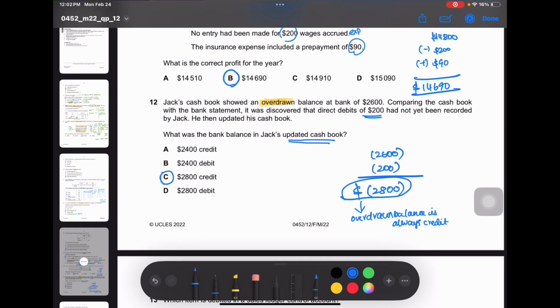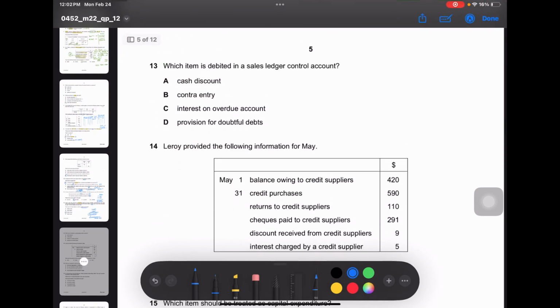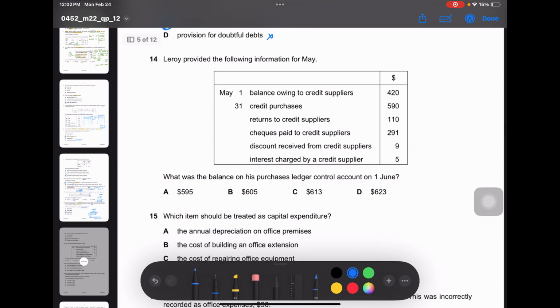Okay, now let's move on to question number 13. Which item is debited in a sales ledger control account? Okay. Cash discount, it's not even taken into account. Contra entry, it's also not debited, it's credited. Interest on overdue account, yes. Provision for doubtful debts, not taken into account. So answer is C.